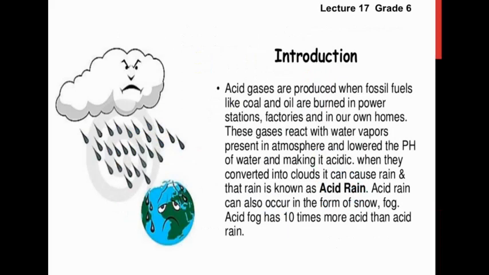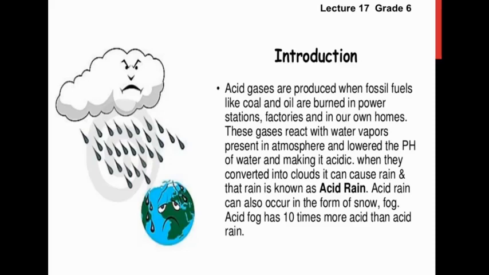What is acid rain? Acid gases are produced when fossil fuels like coal and oil are burned in power stations, factories and in our homes. These gases react with water vapor present in the atmosphere and lower the pH of water, making it acidic. pH tells us the strength of water.